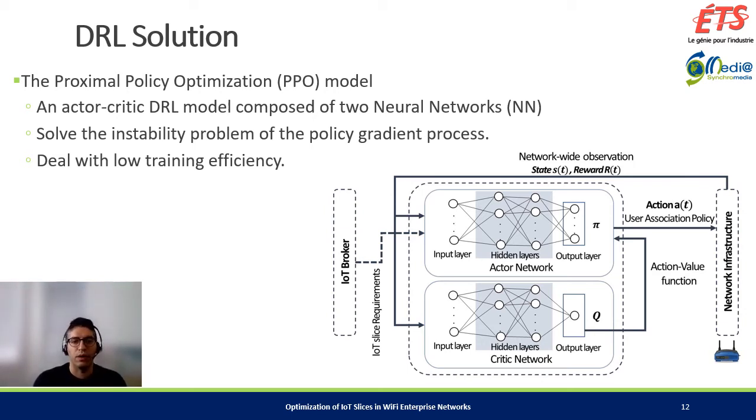The actor network decides which action should be taken by calculating the policy, and the critic network informs the actor on how good the action was and how it can be adjusted by calculating the action value function Q. So we can say that PPO is a model-free reinforcement learning algorithm. And the main advantage of PPO is solving the problem of low training efficiency and large policy changes.